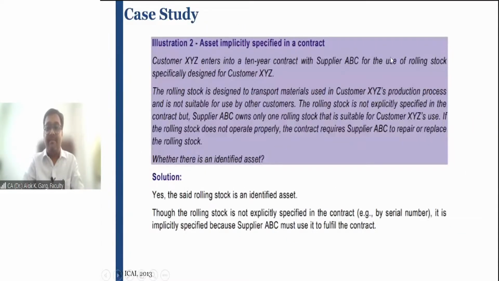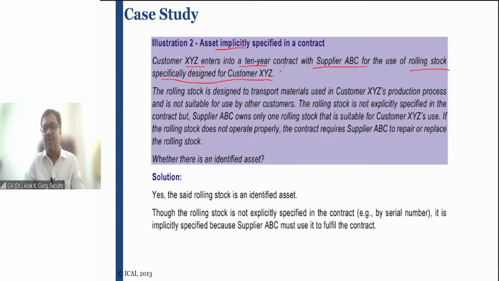Now we will discuss an example from the ICAI study material. Then we will move on to the second aspect of right to control the use. Asset implicitly specified in a contract. Customer XYZ enters into a 10-year contract with the supplier ABC for use of rolling stock specifically designed for customer XYZ.